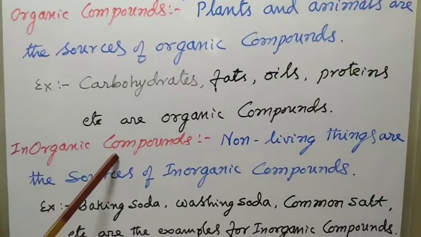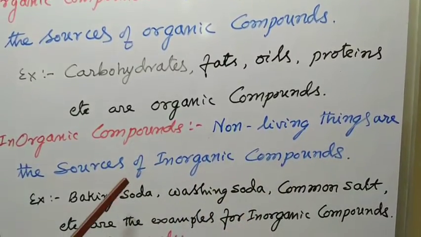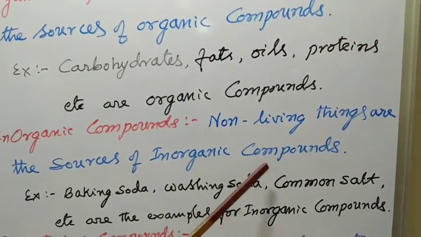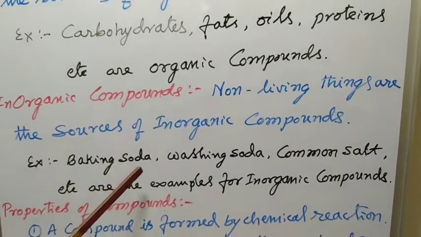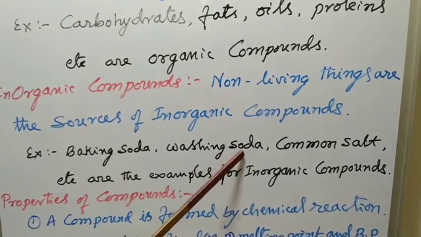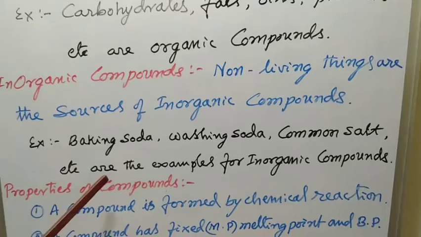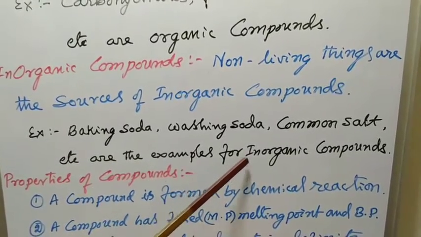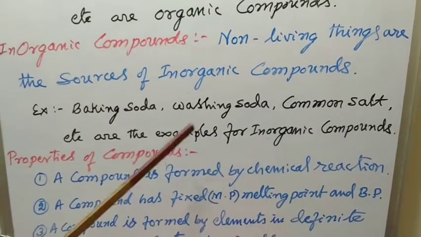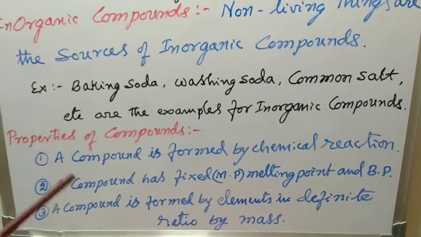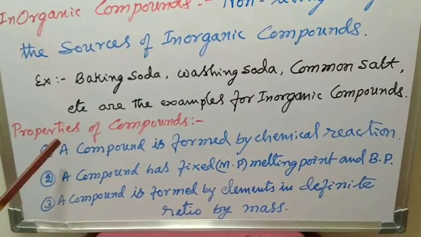Whereas inorganic compounds, non-living things are the sources of inorganic compounds. For example, baking soda, washing soda, common salt, copper sulfate, etc. are the examples for inorganic compounds. So, first let us study the general properties of compounds and then let us take some examples.